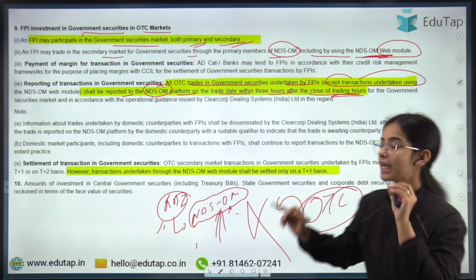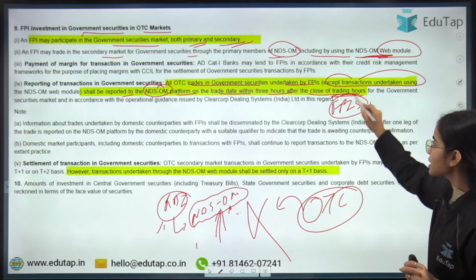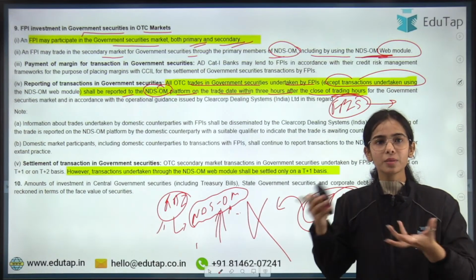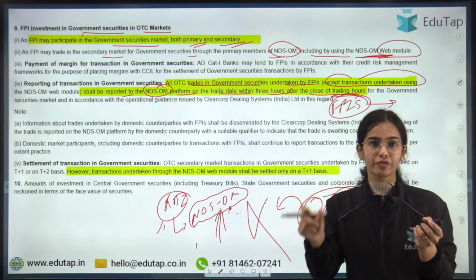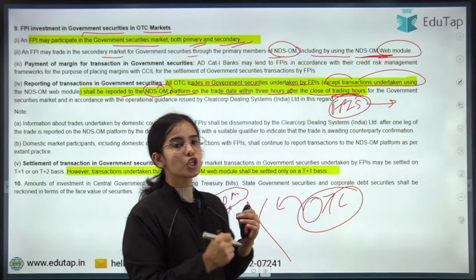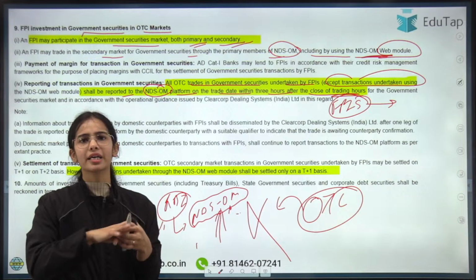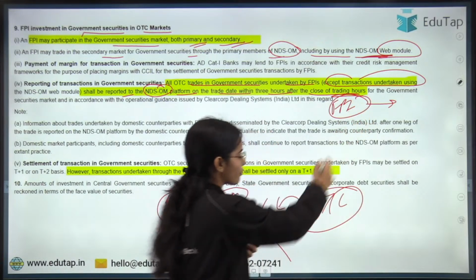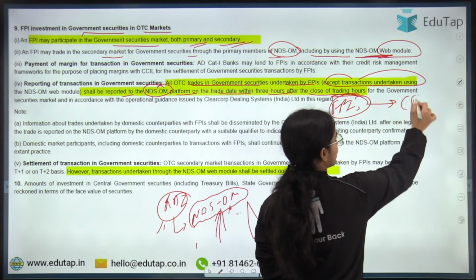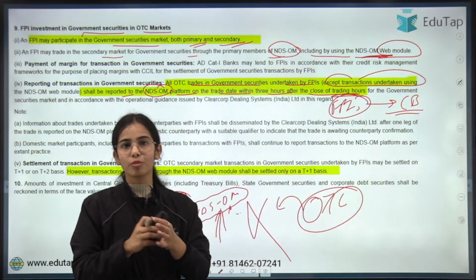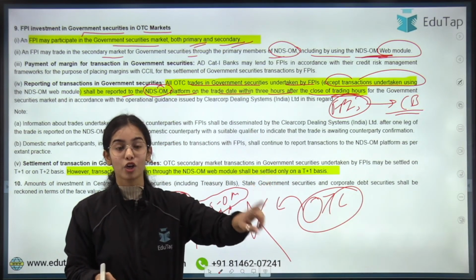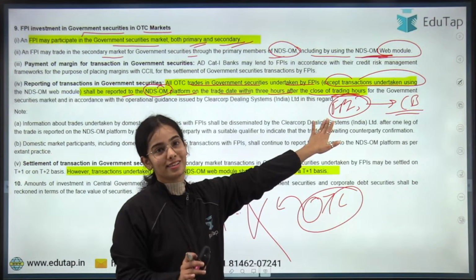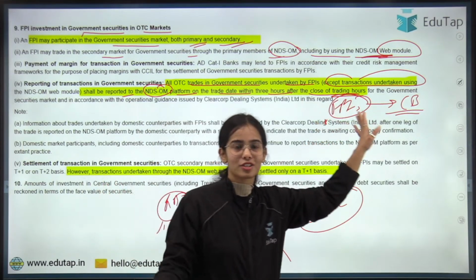And all the FPIs, it is compulsory for them to have a custodian bank. Custodian bank is the bank that keeps the securities of the foreign portfolio investors in a safe environment. Usually Axis Bank, HDFC Bank can be the custodian bank of the FPI. In India, it is compulsory for FPIs to have a custodian bank. So whenever FPIs are buying or selling the government securities, it is happening through the custodian bank. It is also the responsibility of the custodian bank to look after what the FPIs are doing in India, so that there is no black market trading and such, right?